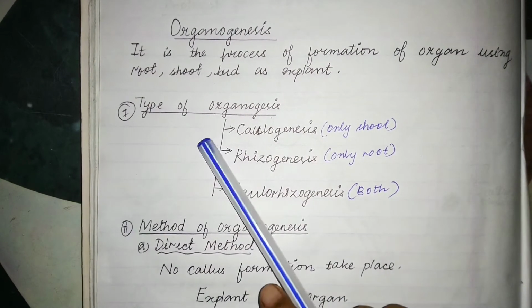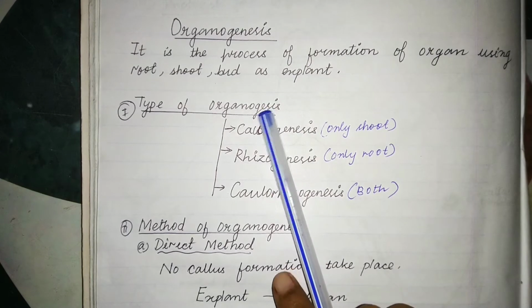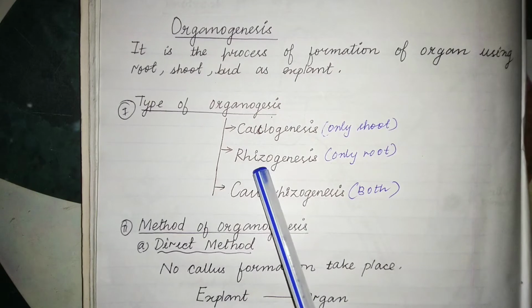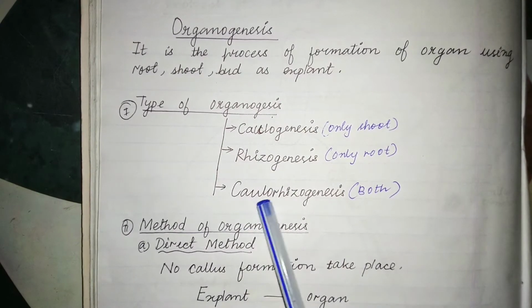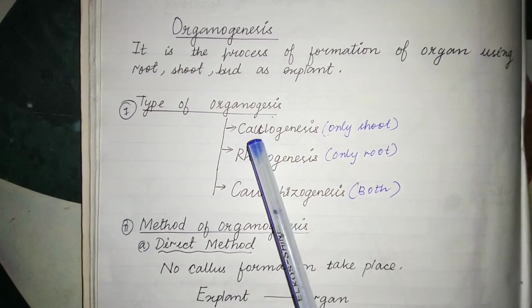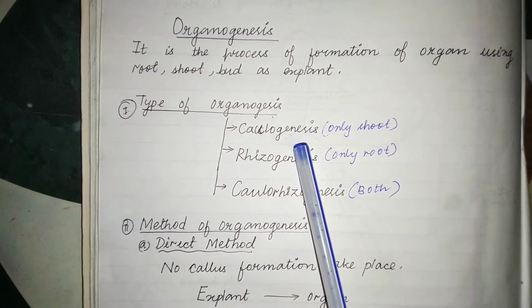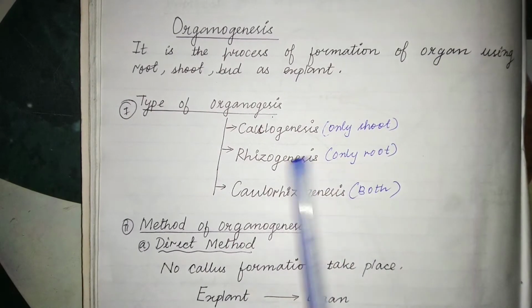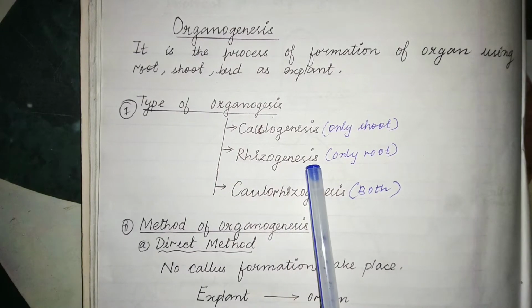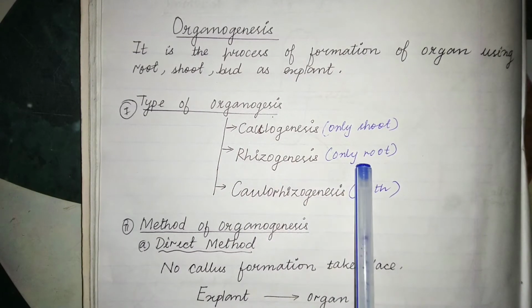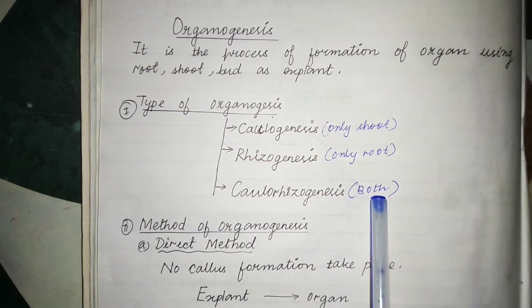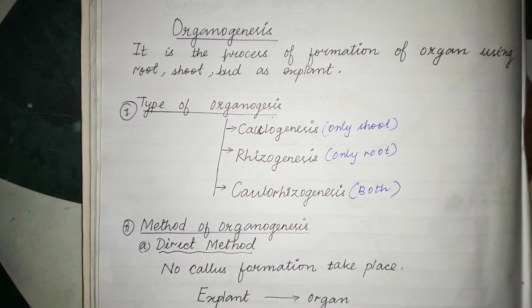Coming to the types of organogenesis, there are three types: calogenesis, rhizogenesis and calorhizogenesis. In calogenesis there is formation of only shoot, in rhizogenesis there is formation of only root, and in calorhizogenesis there is formation of both root and shoot.